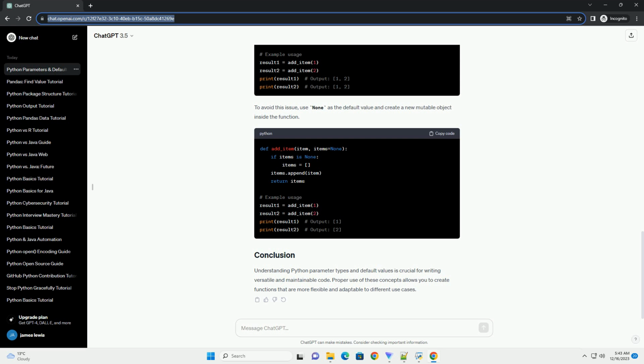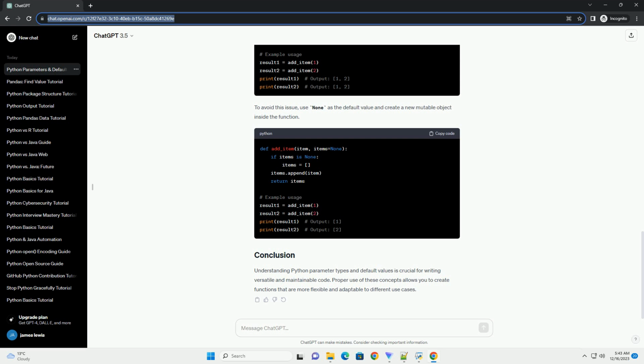In the above example, default parameter values are used when the caller of the function doesn't provide a value for that parameter. You can assign default values in the function definition. Example. In this example, you can combine parameter types and default values in a function. Example. In this example, you can call these functions by providing values for the parameters, and if a default value is set, it's optional. Example.